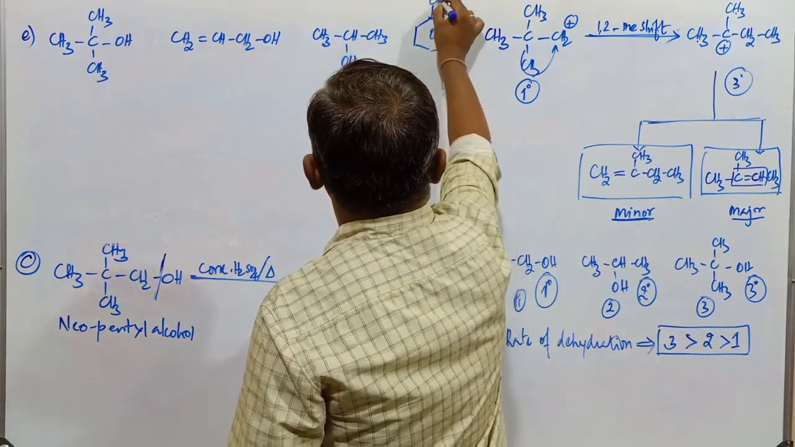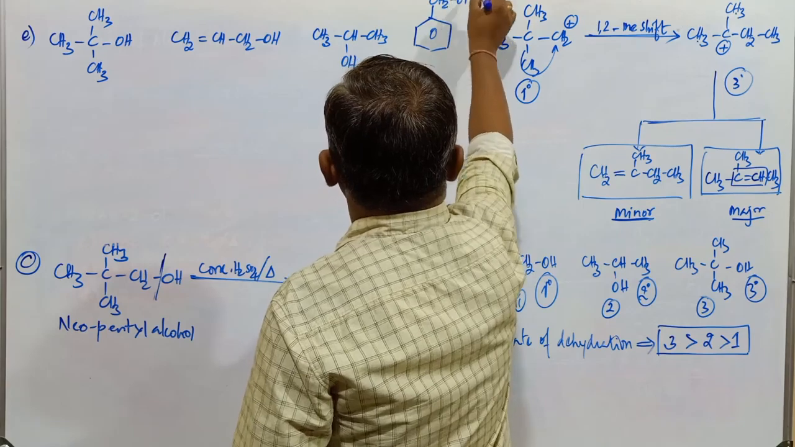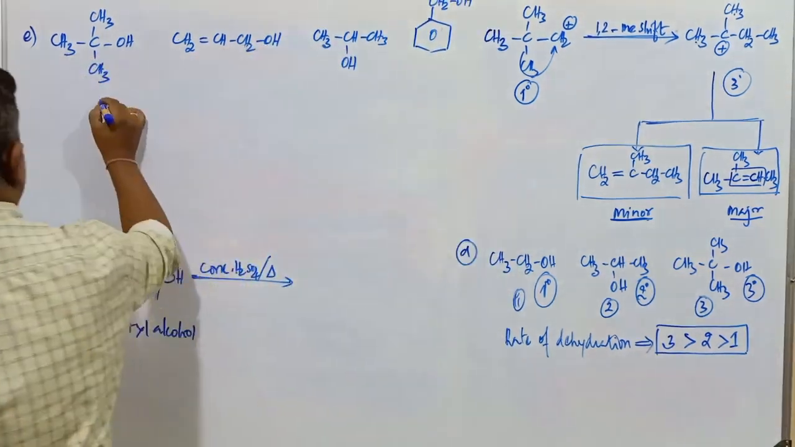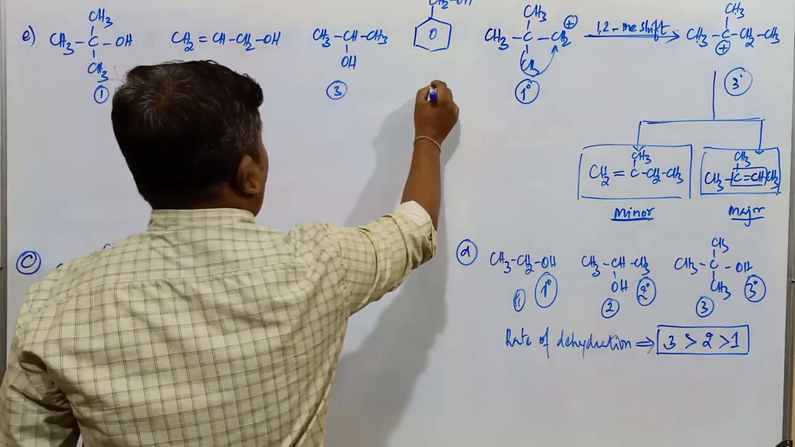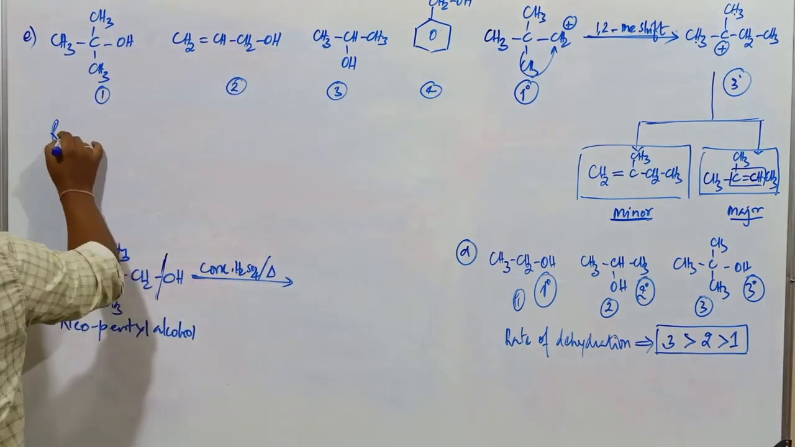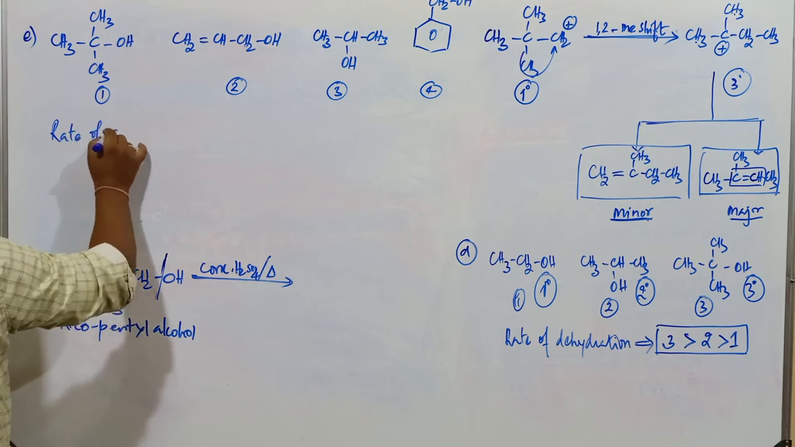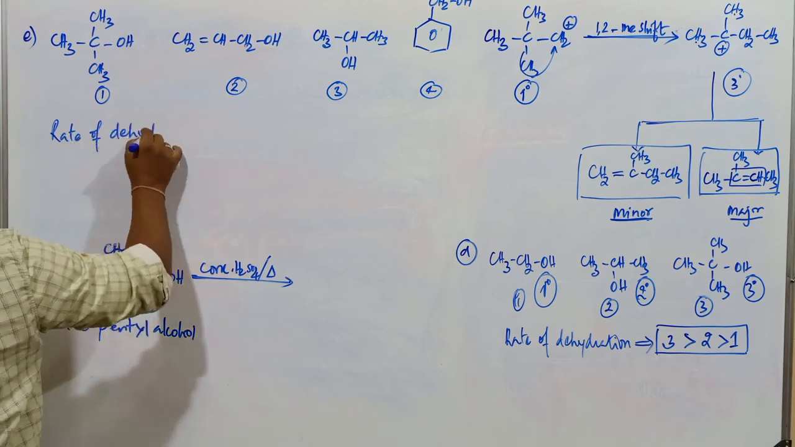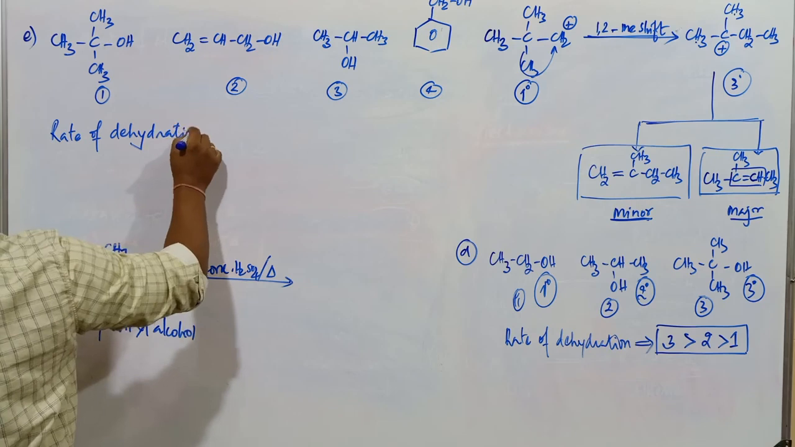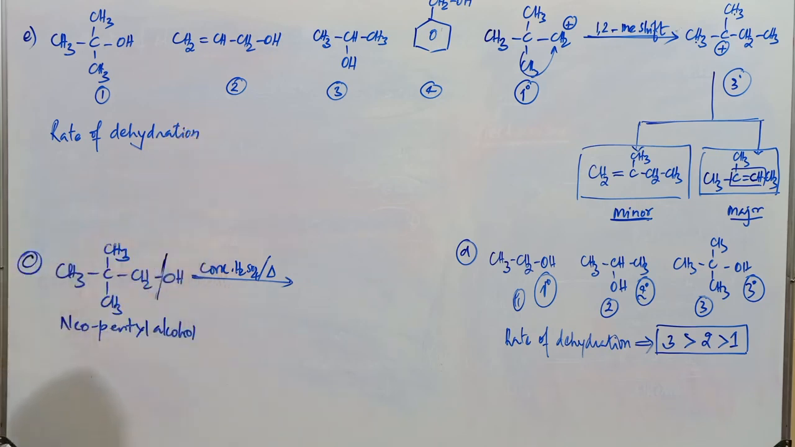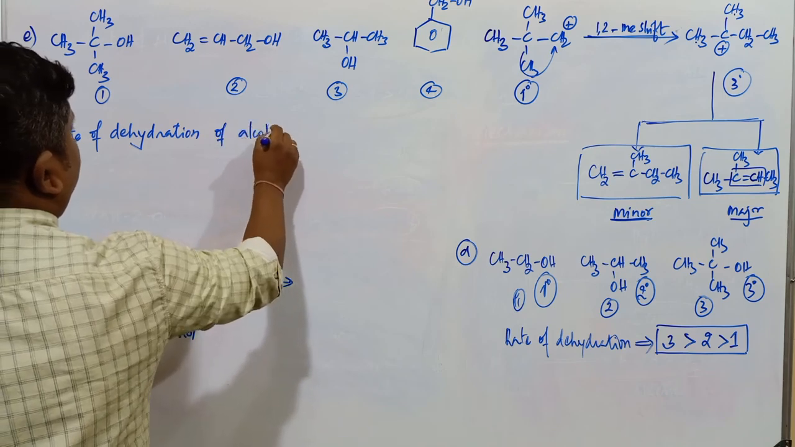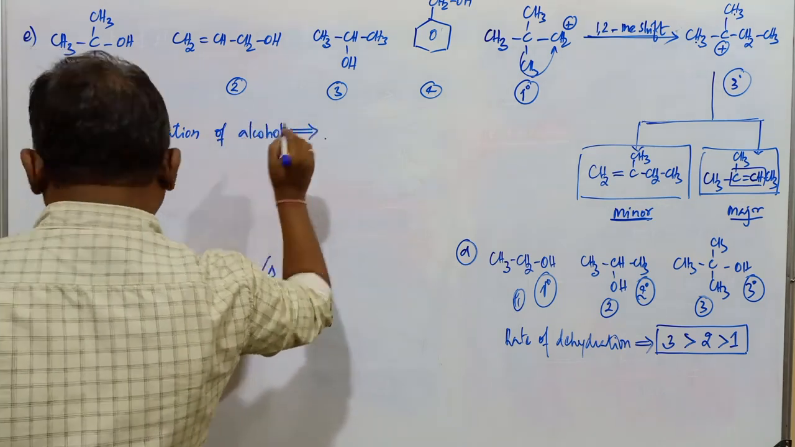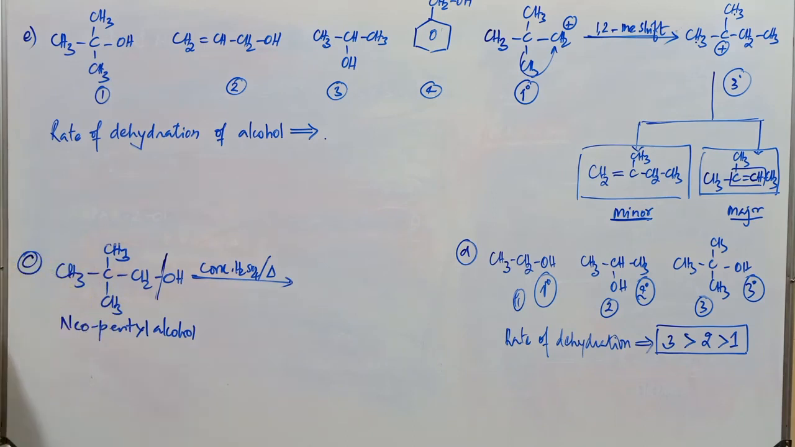And the next compound is going to be this one, CH2OH: benzyl alcohol. First, second, third, fourth. Rate of dehydration. Dehydration of alcohol. Which alcohol is most reactive? Which alcohol is least reactive out of these compounds?